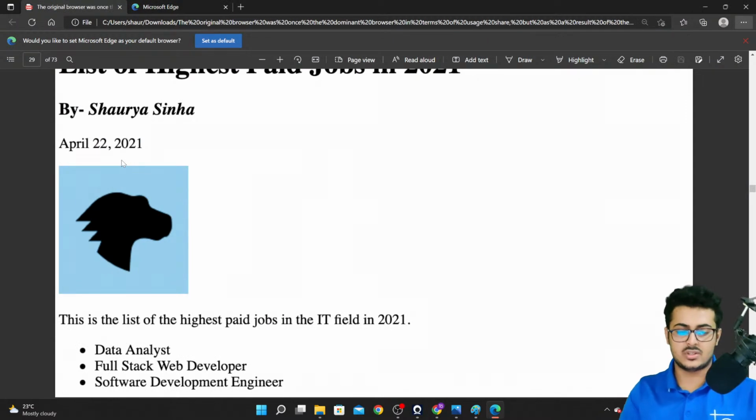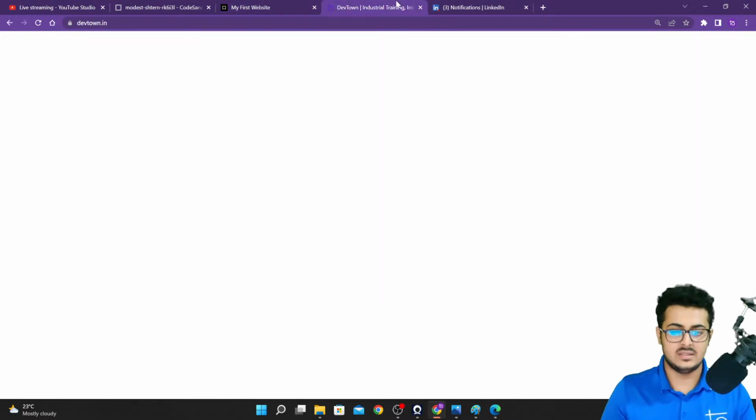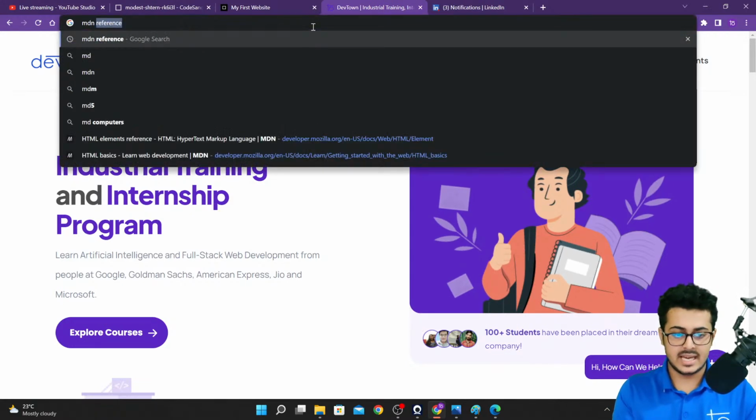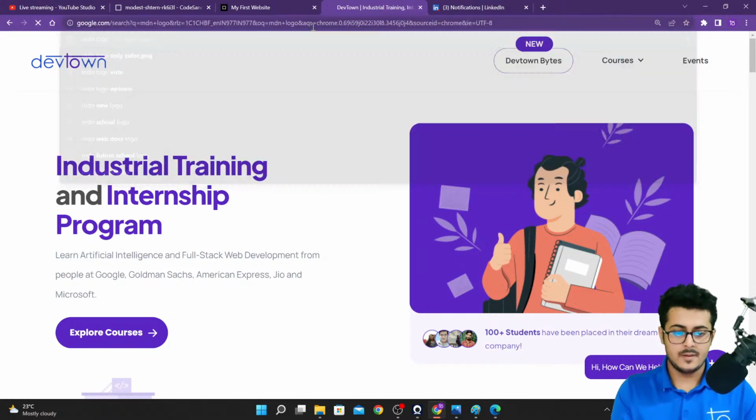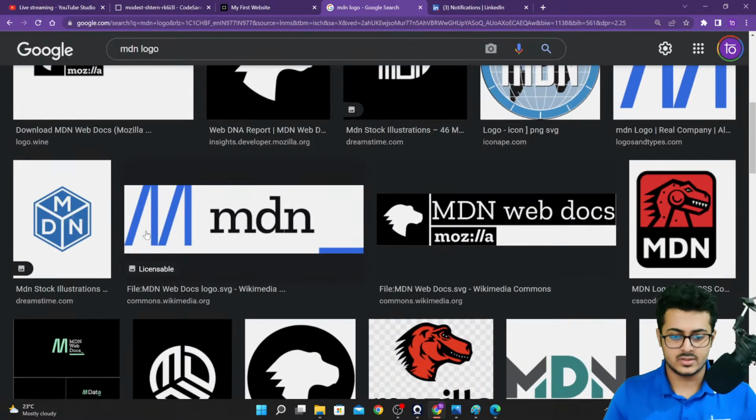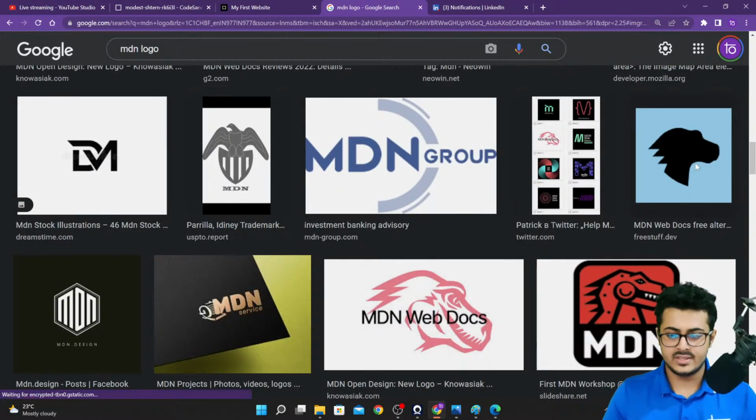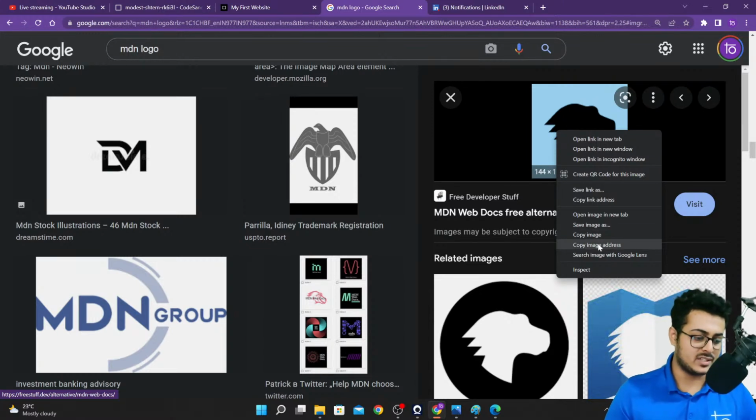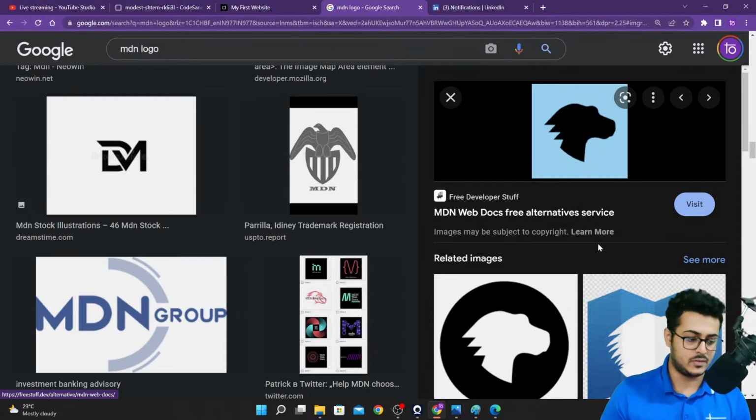The next thing that we need to look at is inserting an image right over here. So let's go back and find this image. That image is basically the MDN logo. So let's search for that MDN logo in images, and let's go a little bit down below. This is the logo that we need to use. We'll do a right click on the image and then click on copy image address. This is how we will be able to copy the image address from here.